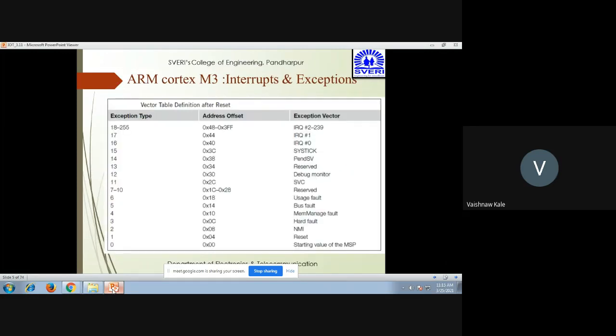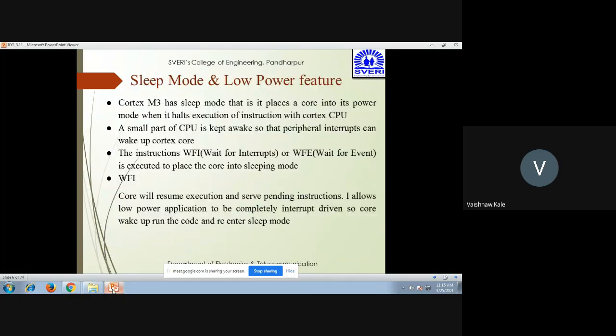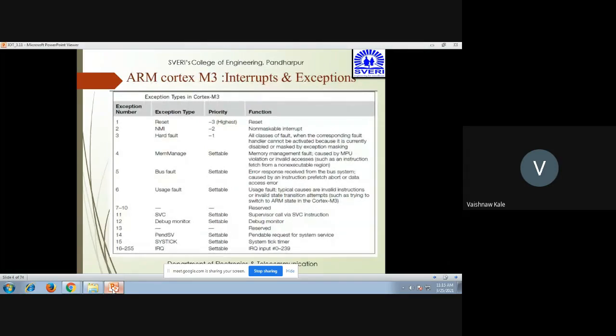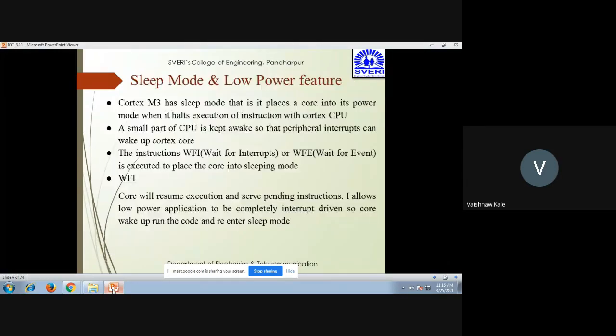18 to 255 are interrupt requests, from IRQ 2 to 239. 17, 16 again interrupt request. 15 is system tick. 14 is PendSV. 13 reserved. Up till 0 you can see all the values there. Now you can understand from this example the interrupts and exceptions.